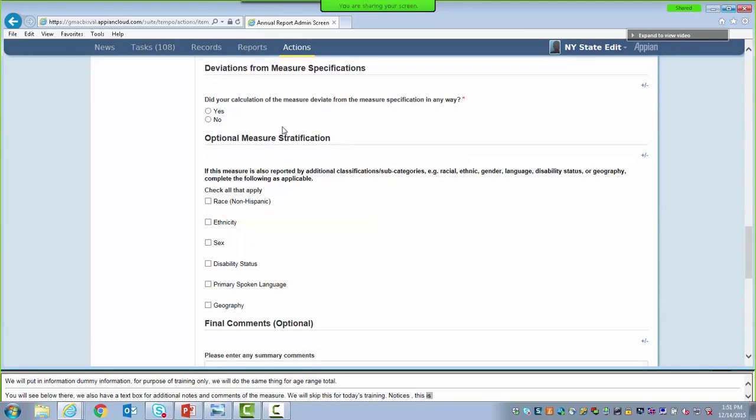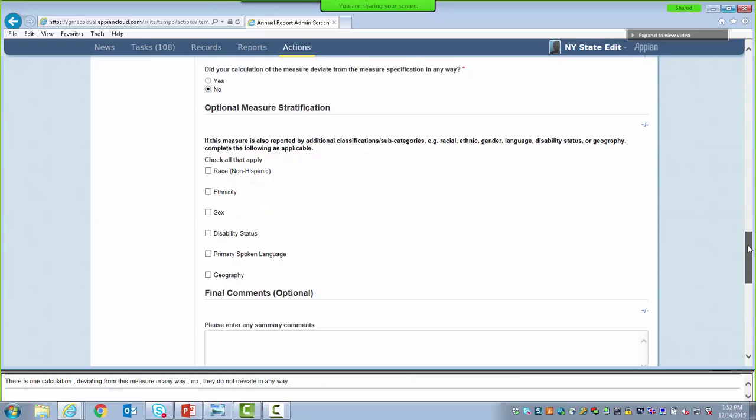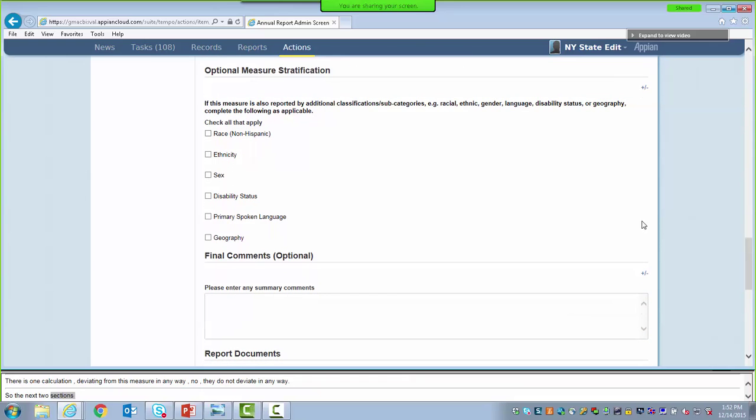Did your calculation of the measure deviate from the measure specification in any way? Indicate no, our calculation of the measure did not deviate from the measure specification in any way. So the next two sections are optional. Note that there is not a red asterisk in these areas. The first section is the optional measure stratification. As the title suggests, it is also an optional field.